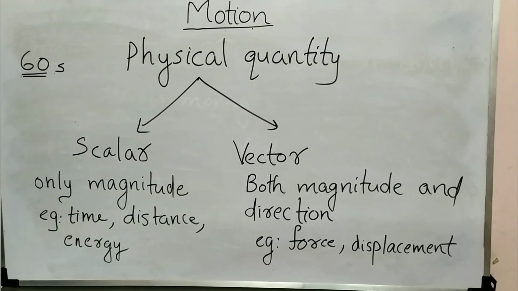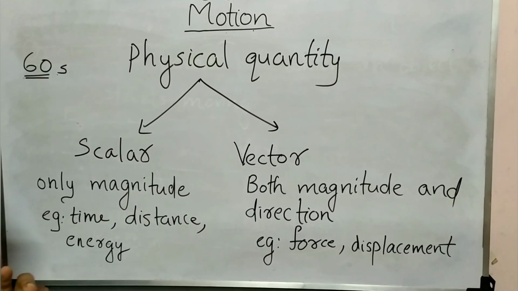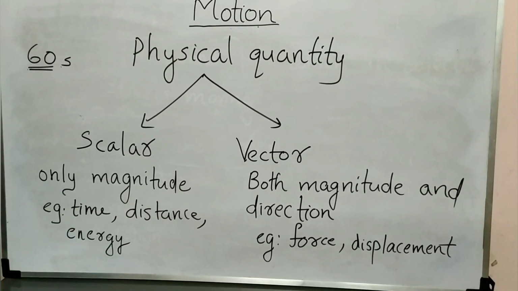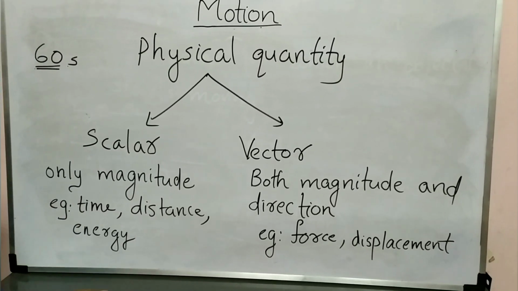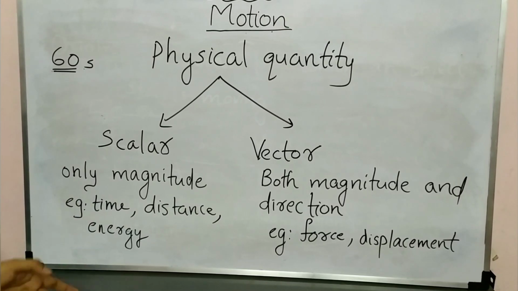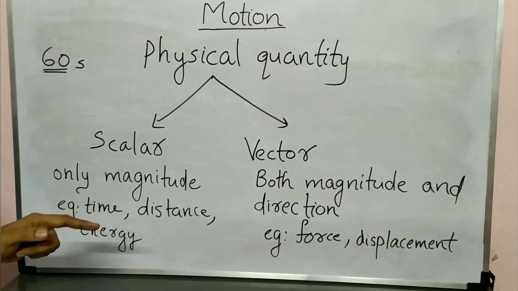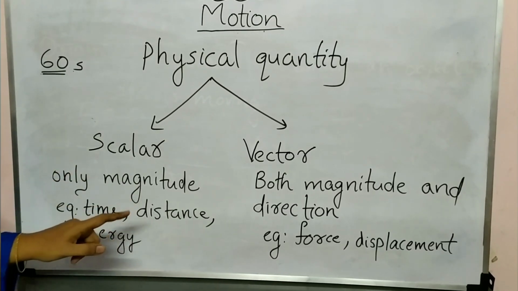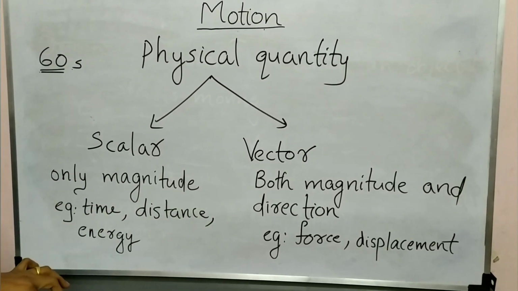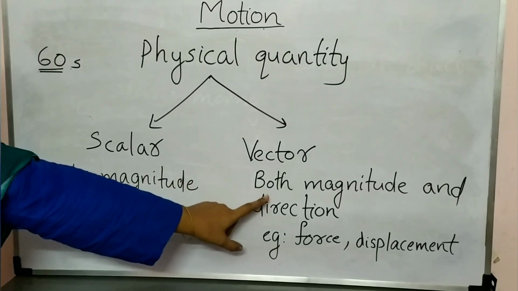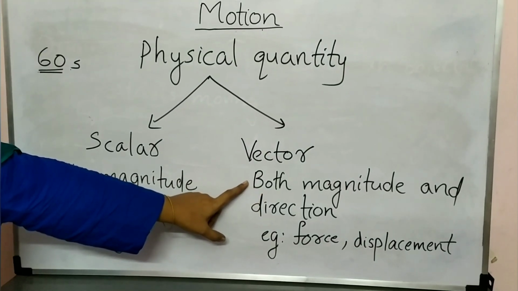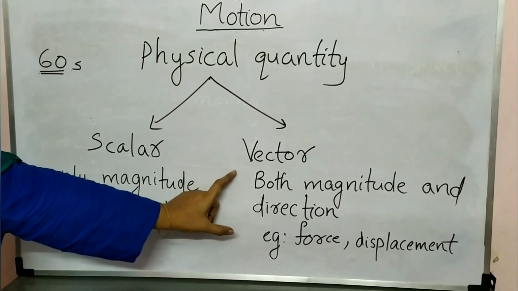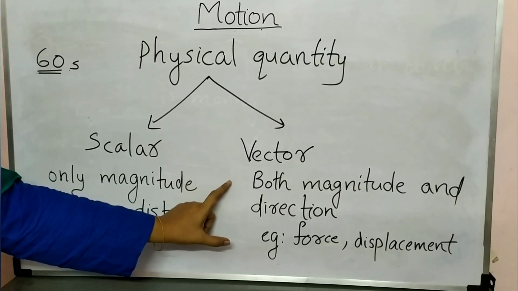If you are applying force in one direction, the object will move towards that direction. Last year you studied the definition as push or pull. So there you are specifying the direction. So vector quantity means there you have to specify direction also. For expressing these quantities, scalar and vector quantities, you need a unit. Along with that, for vector quantities you have to specify direction also. In case of scalar quantity, only magnitude. In case of vector quantities, both magnitude and direction.